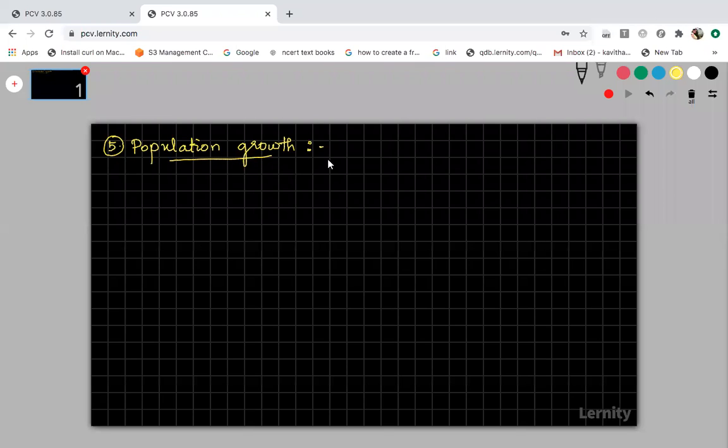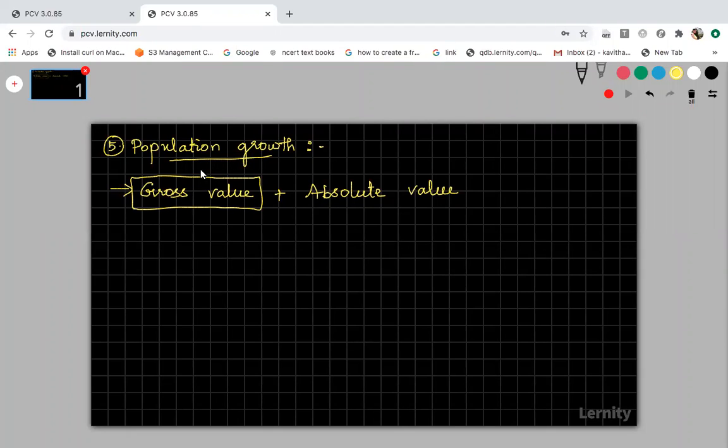Okay. So how will you calculate this population growth? It can be calculated in two different ways. One is the gross value and another one is the absolute value. Gross value is like an approximation, and absolute value is the exact value of the population growth. First let me tell you how you should calculate the gross value of population growth, then we can discuss the absolute value. Got it?